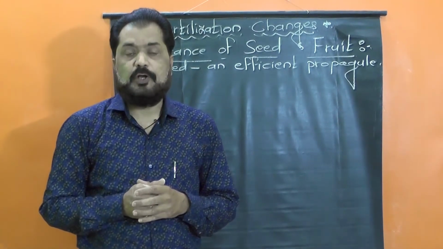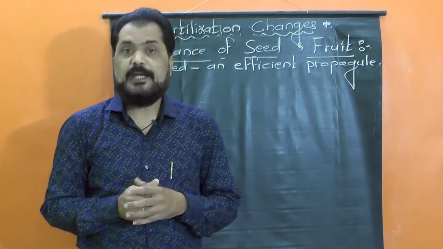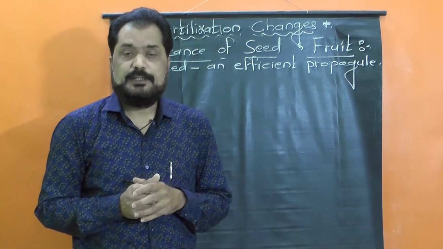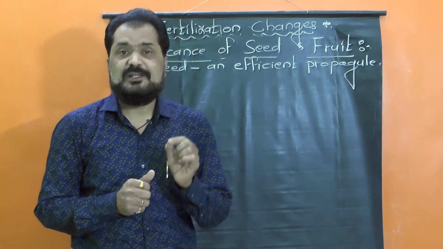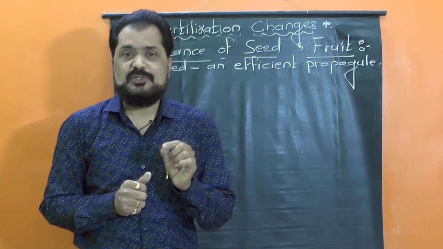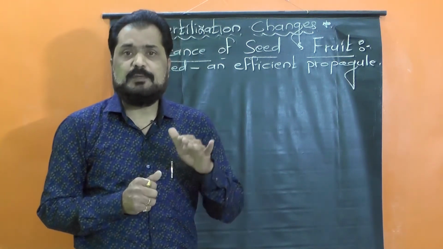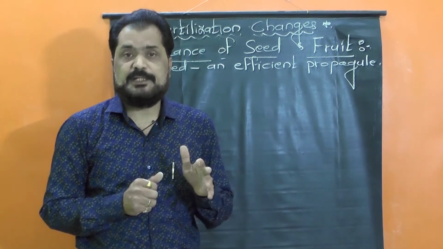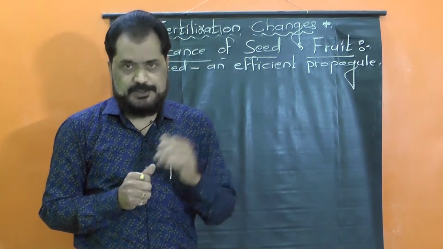Actually, the formation of seed, development of seed, and it is surrounded by fruit. It is one of the most special features seen in angiosperms, because of which only angiospermic plants have dominated the entire earth as compared to the other plants.